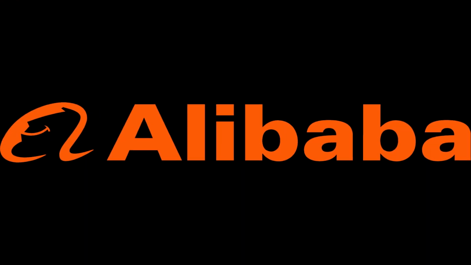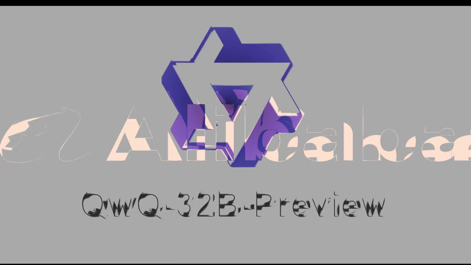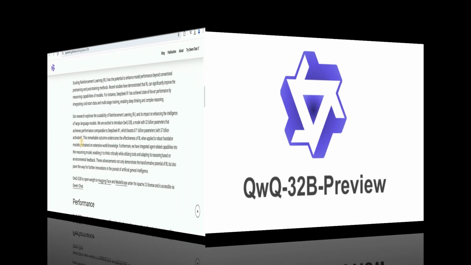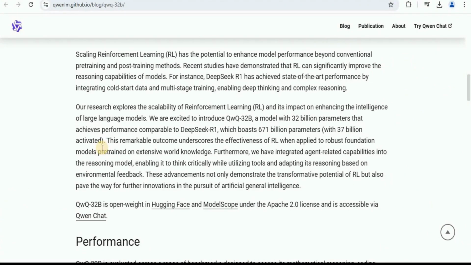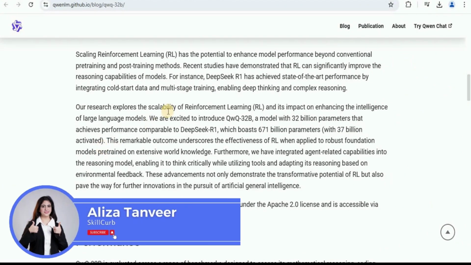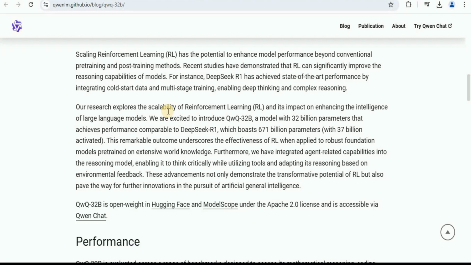In this video, we are going to be talking about Alibaba's newly released model called the QWQ 32 billion parameter model. The QWQ 32 billion parameter model is a new reasoning model with only 32 billion parameters that is rivaling cutting-edge reasoning models like DeepSeek R1, which is a 671 billion parameter model. And you may be wondering, how is that even possible? A 32 billion model outcompeting a 671 billion parameter model?